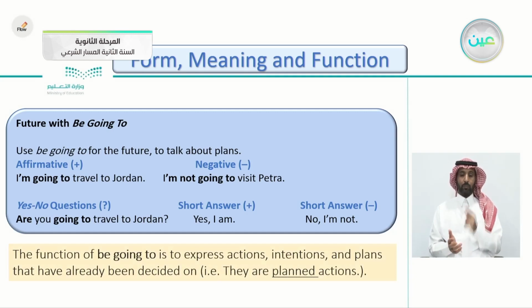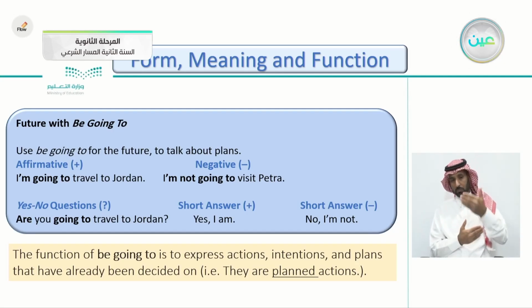The function of be going to is to express actions, intentions, and plans that have already been decided on. So again, the function of be going to, when you say, I'm going to do this, I'm going to do that, is to express actions or intentions, plans, something that you're planning to do, something that you're intending to do, that have already been decided on.